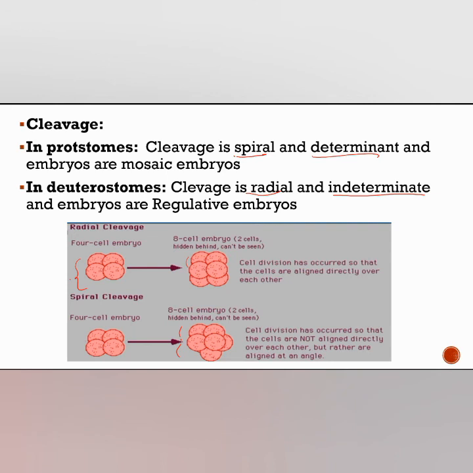So this is the basic introduction regarding the classification of the invertebrates and vertebrates. Based on these three characters, we can identify each organism at its level. What are the three phenomena? Level of organization, coelom and development. Based on these three characters, we can recognize each animal at its level.